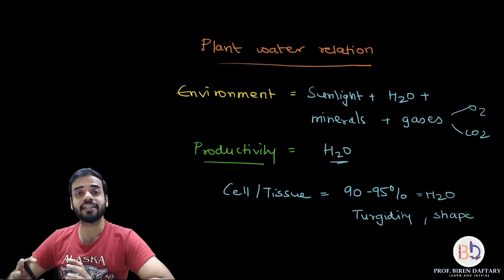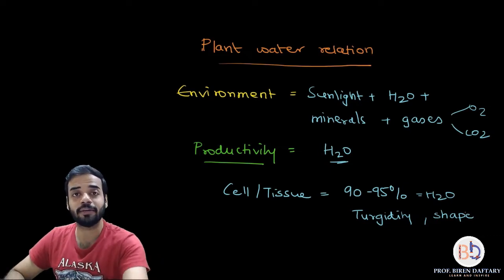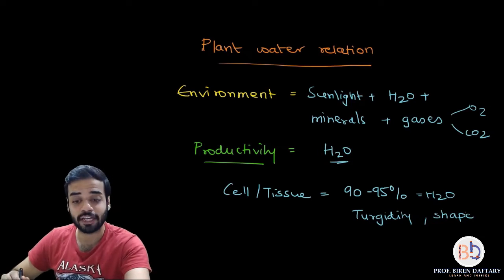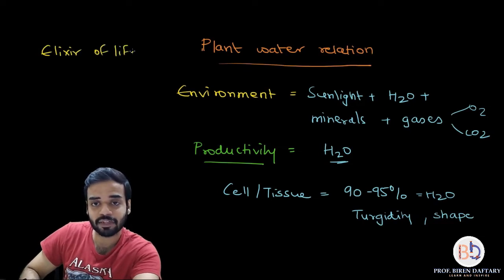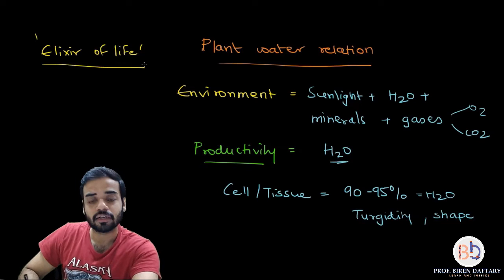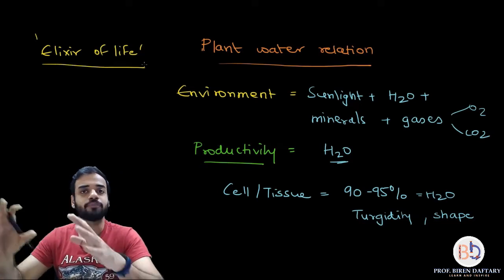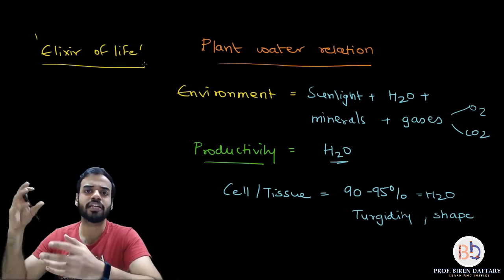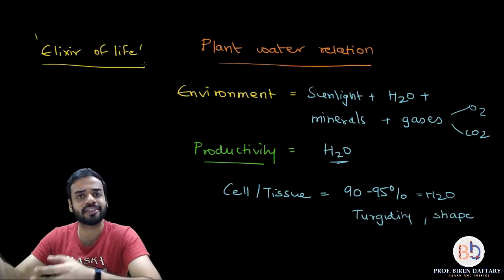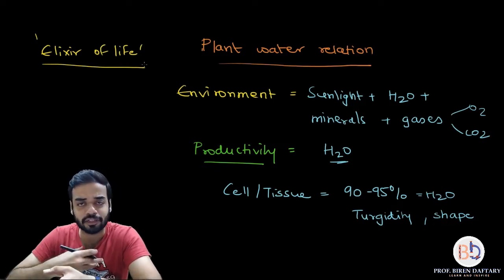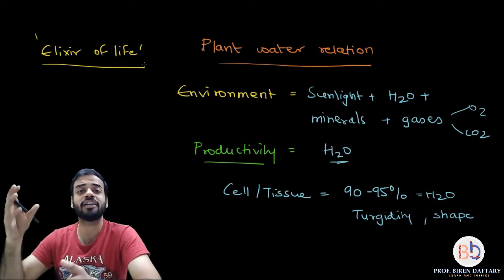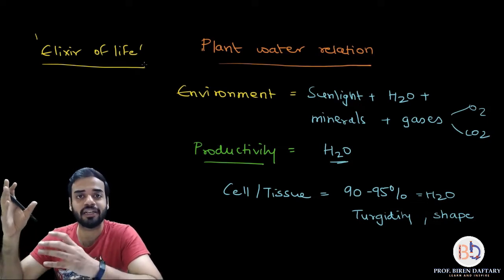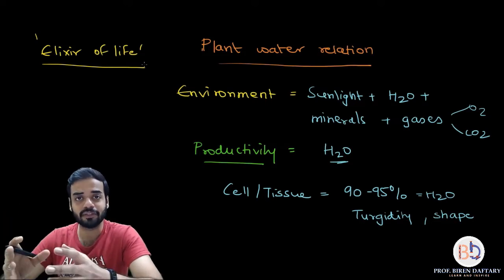So that is why we can say that water can be called the elixir of life. I will write it down: elixir of life. Now what is the meaning of elixir? Elixir is something which will keep you alive, it will prolong your life, something which is very important to your life. For example, oxygen can also be called the elixir of life for us. Similarly, for plants, for the purpose of productivity, water is very important, and that is why it is called the elixir of life. I hope this is clear.